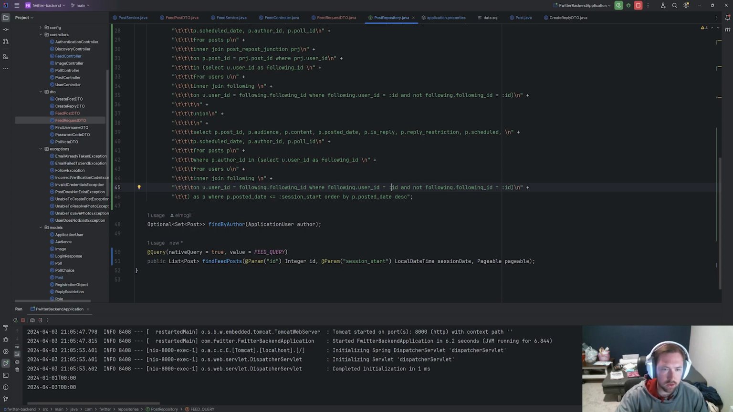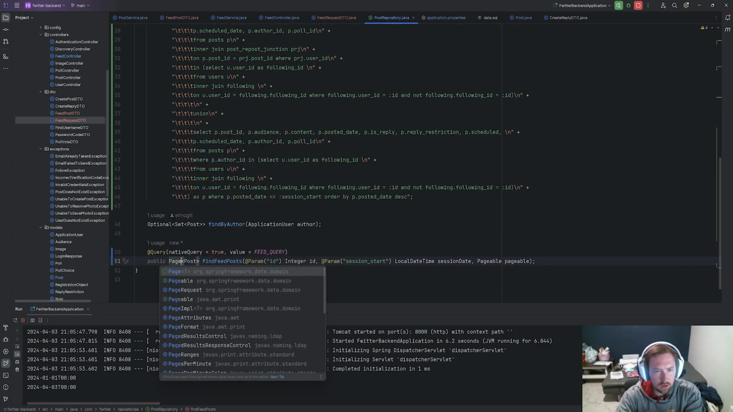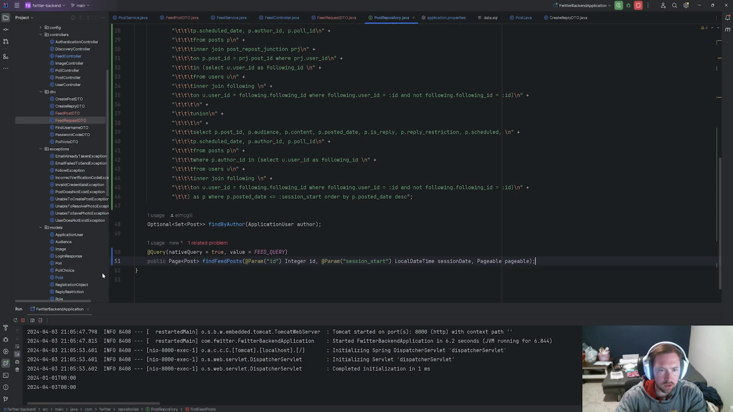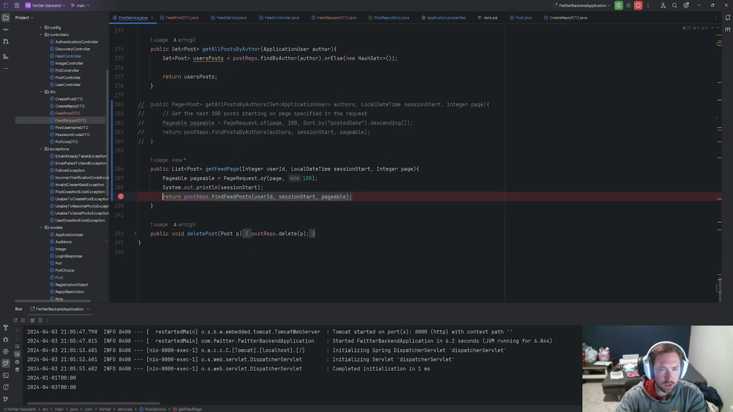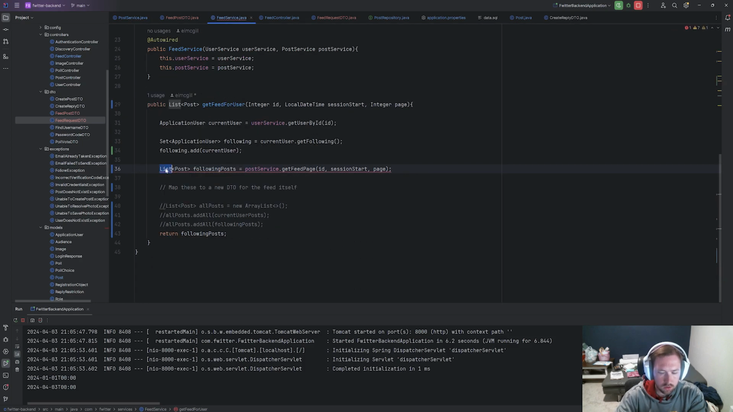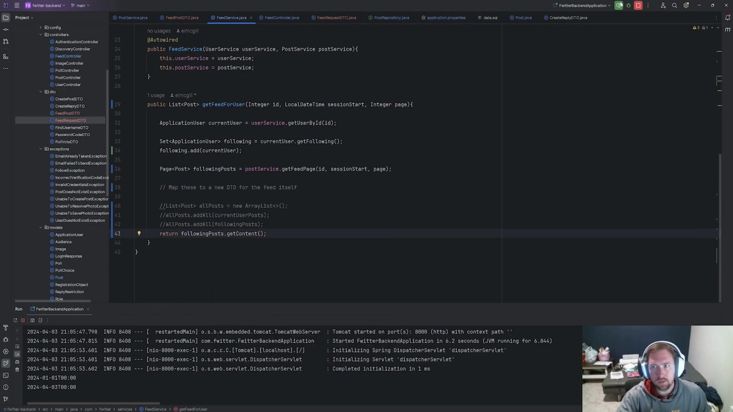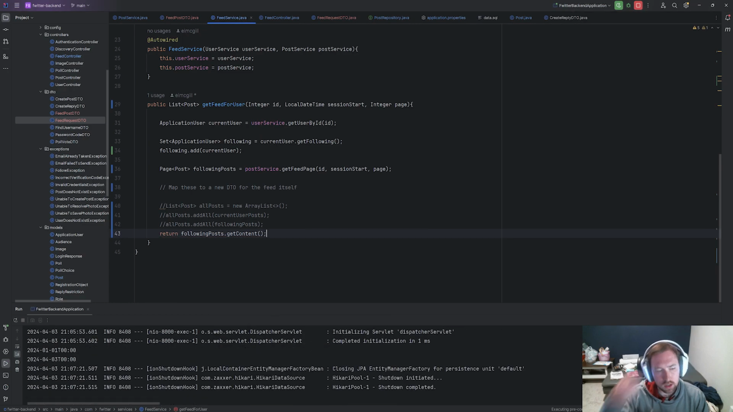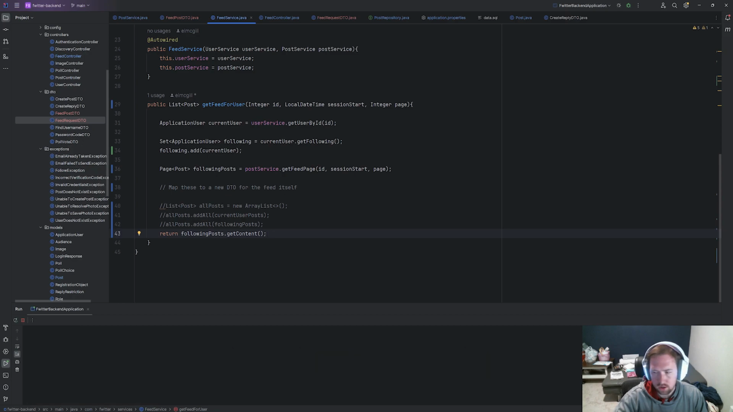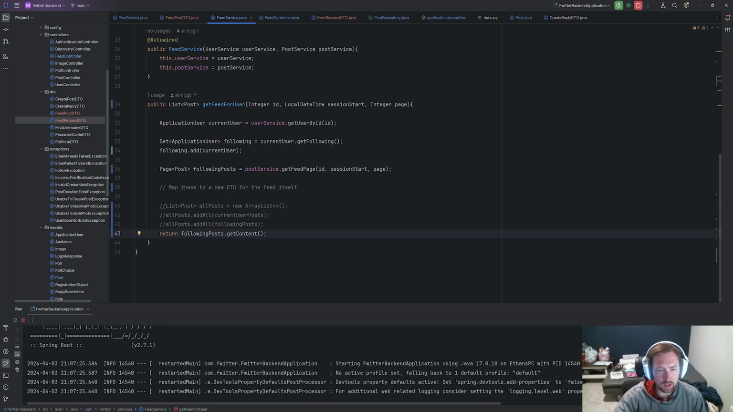But now the issue is that we change this to a page post, and it's going to break everything again. So let's change this back to a page. I just wanted to show y'all that we got that working. So page post, save that, come back in here, make this a page post, and eventually this is going to return a page as well, but for now that's fine. Following post dot get content. Save that. Let's refresh this, and I want to show you guys what happens next. Theoretically, it should break because we need to set up one more thing to get paging working.